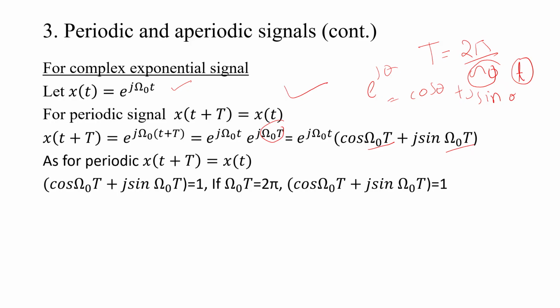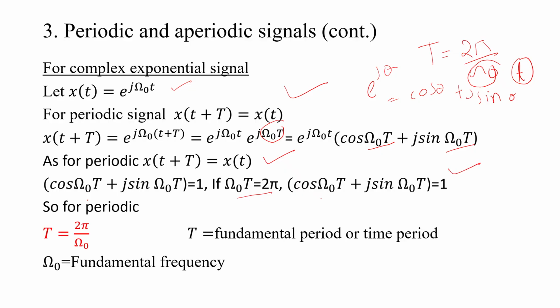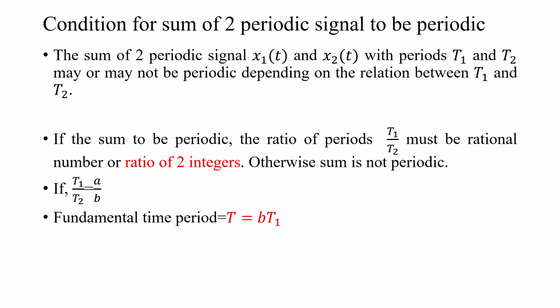So, for it to be periodic, x of t plus T is equal to x of t. So, cos omega naught T plus j sin omega naught T must be equal to 1. If omega naught T is 2 pi, then cos omega naught T plus j sin omega naught T is equal to 1. So, T is equal to 2 pi by omega naught. What you remember with e to the j omega naught t is that we have to put 2 pi by omega naught to get the fundamental period.